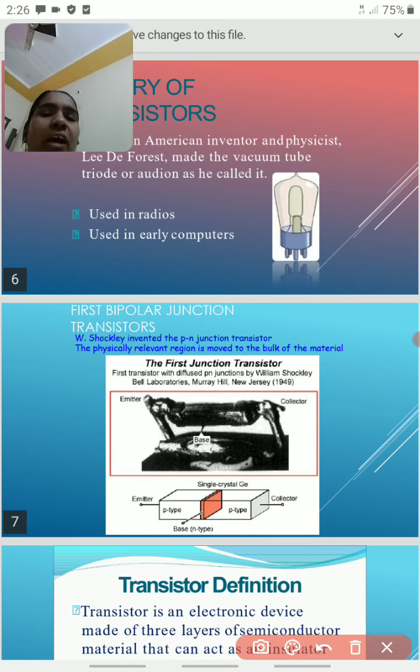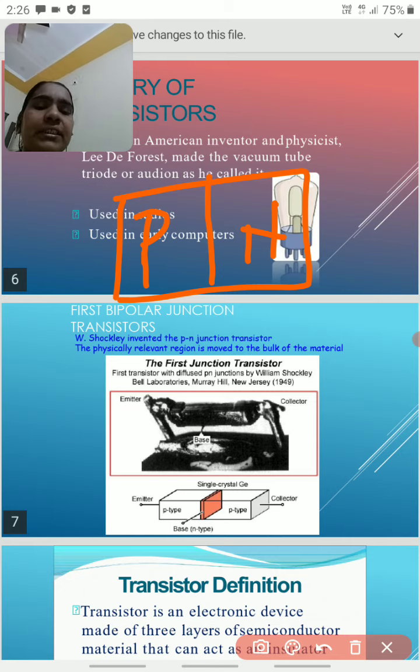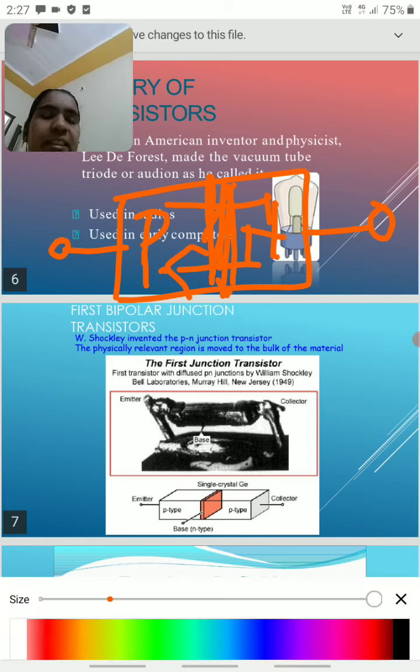We should also know the forward bias and reverse bias. Same, we take p-type material and n-type material. The majority charge carriers in p-type material are holes, and in n-type material they are electrons. Automatically some holes move this side and some electrons move this side, and a depletion layer is formed between the p-type and n-type material. This is also called a junction. If we are not applying any external source to the p-n material, it is called an unbiased p-n diode. This is what we call a diode.